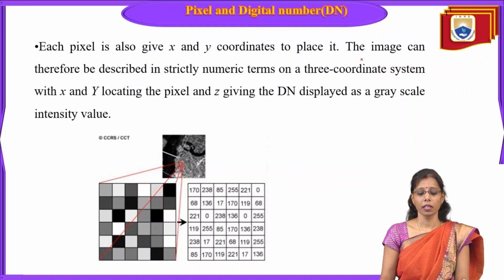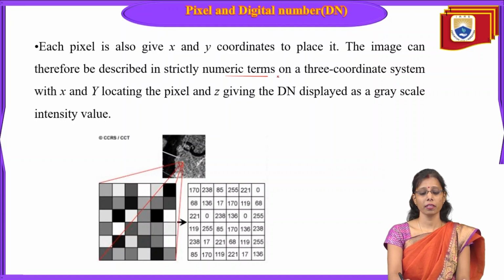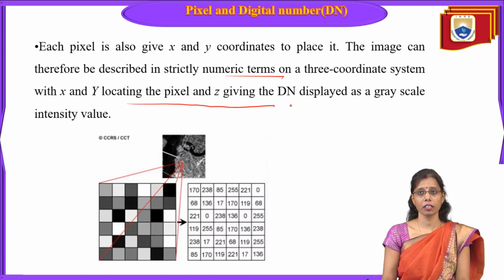Okay. Now here we can understand better that each pixel is also given x and y coordinates to place it. The image can therefore be described in strictly numeric terms on a 3 coordinate system, with x and y locating the pixel, and z giving the DN, displayed as a grayscale intensity value.